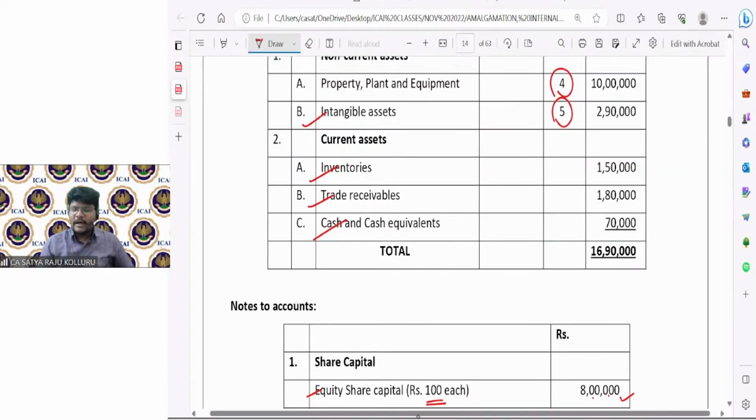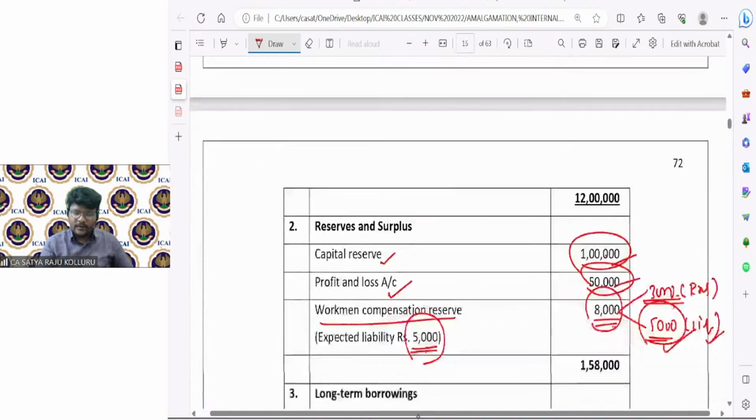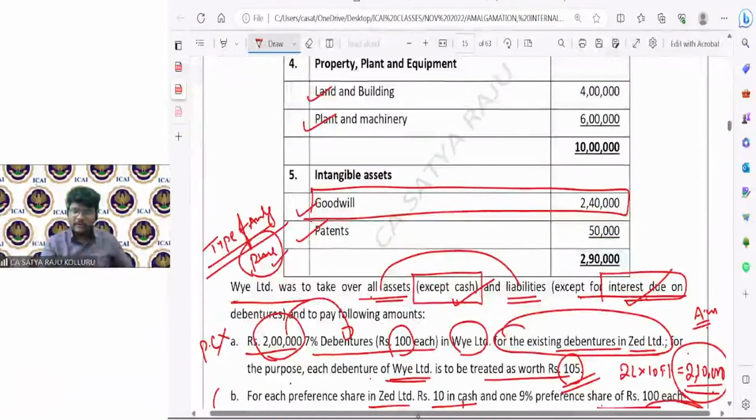So what about this cash and cash equivalent? Is cash taken over? Only assets taken over at the agreed value should be incorporated. This item is not at all taken over. It is clearly mentioned in the problem itself: all the assets except cash.